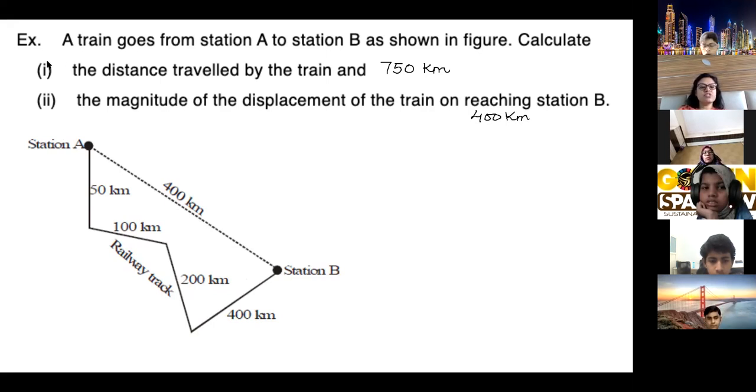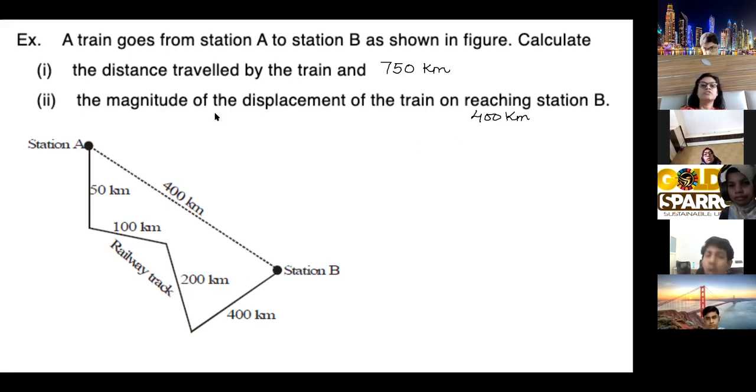What is the final position? Final position is station B. Initial position is station A. And the shortest distance between these 2 points is 400 kilometers. So displacement is 400 kilometers and distance is 750 kilometers. You can see that distance and displacement are not the same in this question also.